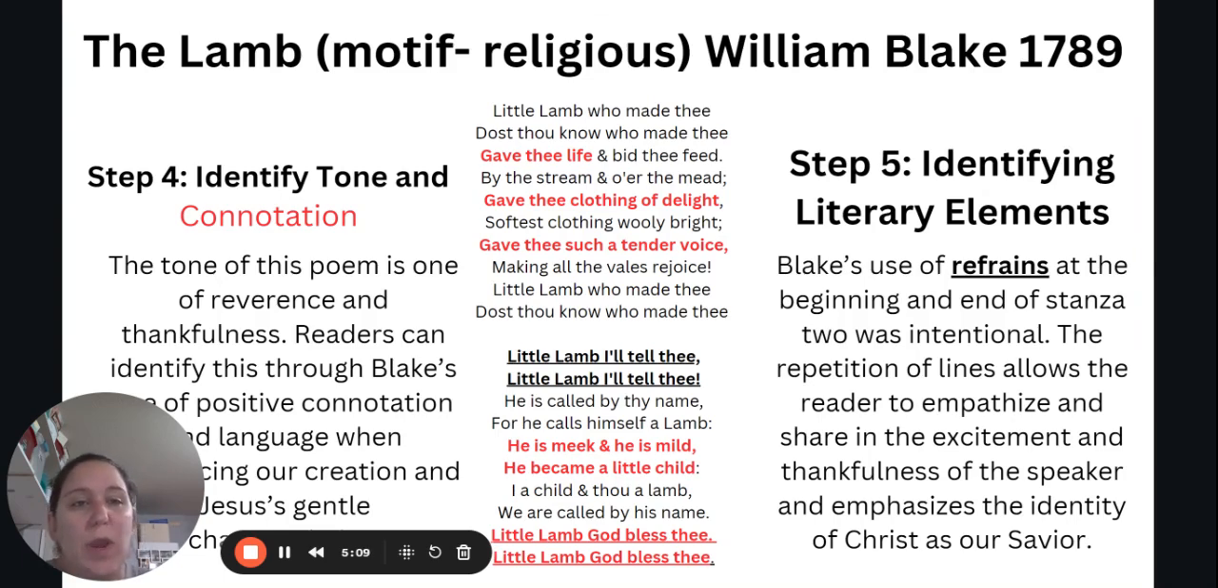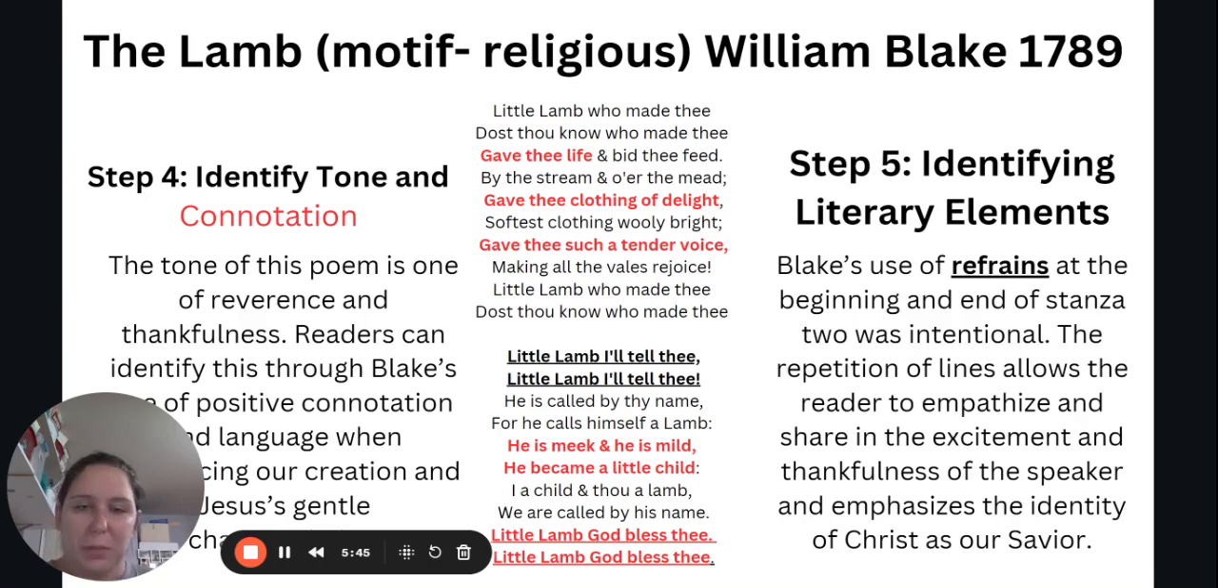Step 5 is where we would start identifying some literary elements within the text that might help us understand the message. And the first thing is going to be Blake's use of refrains at the beginning and end of stanza 2. Those were very intentional. The repetition of lines here allows the reader to empathize and share in the excitement and thankfulness of the speaker, and emphasizes the identity of Christ as our Savior, which later on in our final steps, we're going to do a final analysis of the poem, and we're going to talk about why that emphasis is so important.